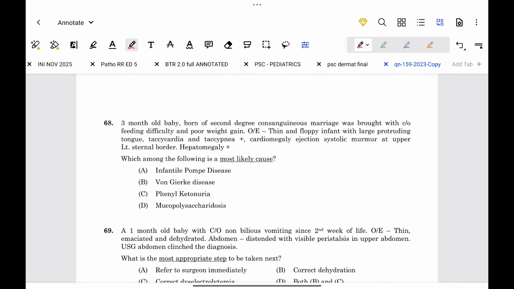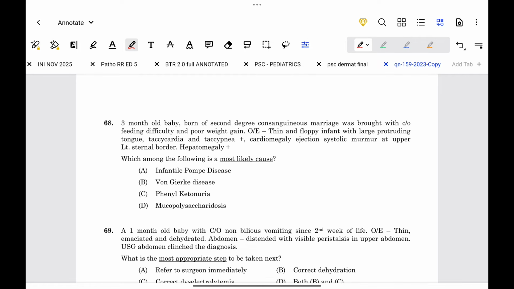A 3-month-old baby born of second degree consanguineous marriage was brought with complaint of feeding difficulty and poor weight gain. On examination, thin and floppy infant with large protruding tongue, tachycardia and tachypnea plus cardiomegaly, ejection systolic murmur at upper left sternal border, hepatomegaly. Which among the following is most likely the cause?